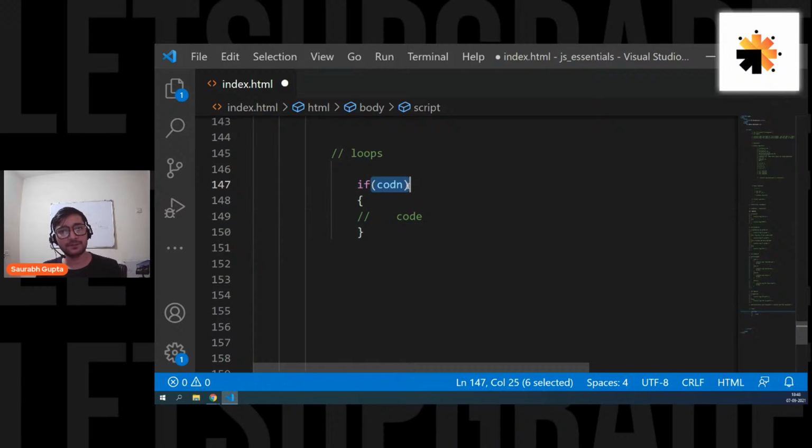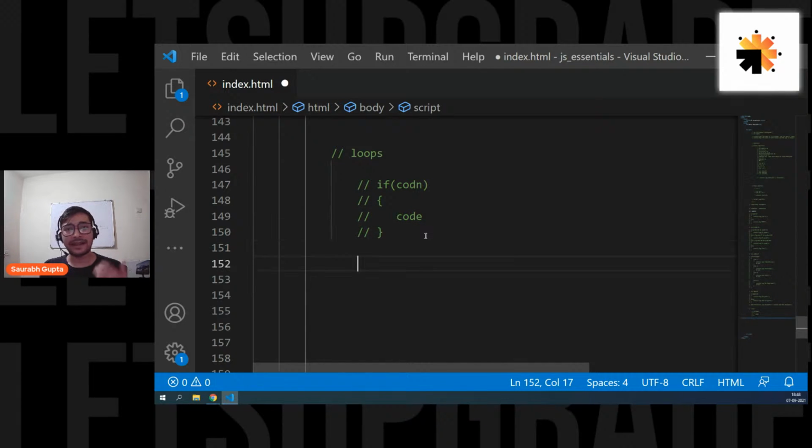I check the condition. If it is correct, come inside, execute the code, and once the code is executed, go outside the if and move ahead with the program. That's how an if works. Simple. Now, let's try to write a basic loop.